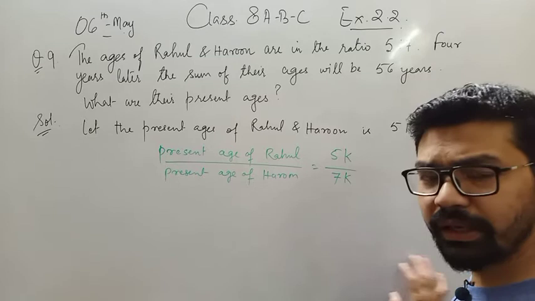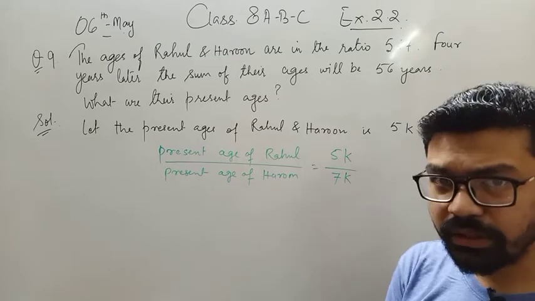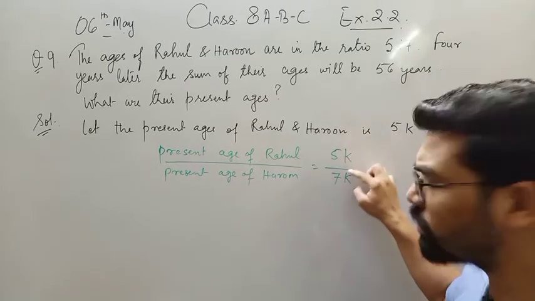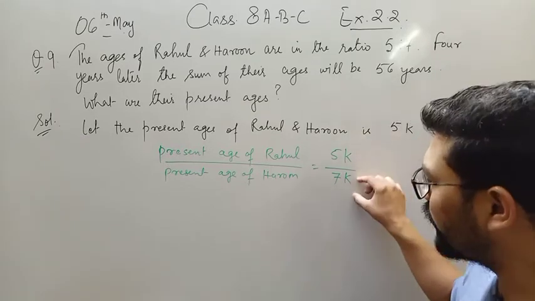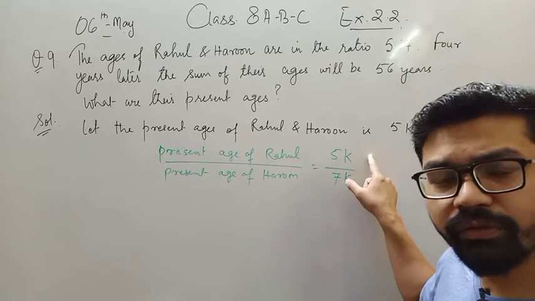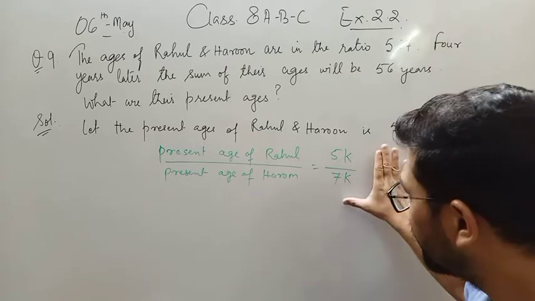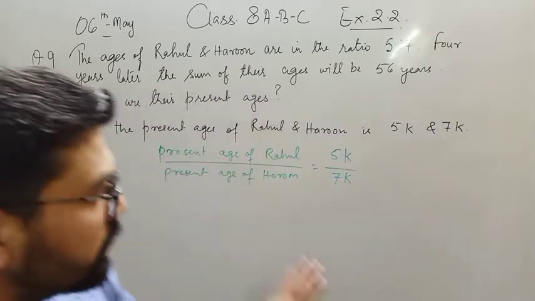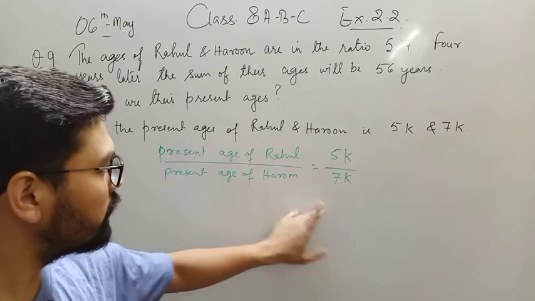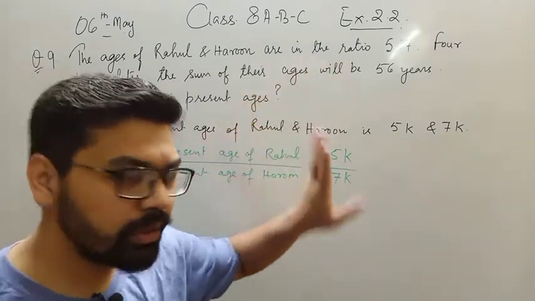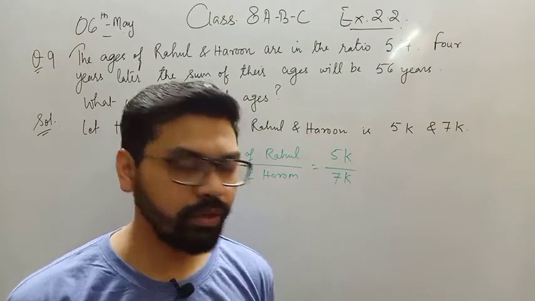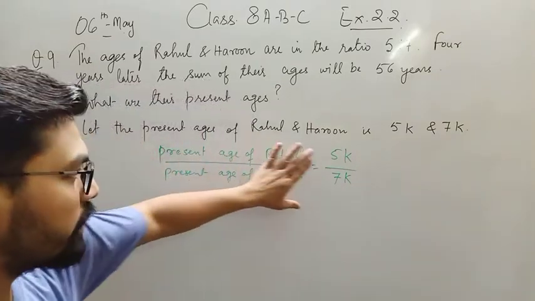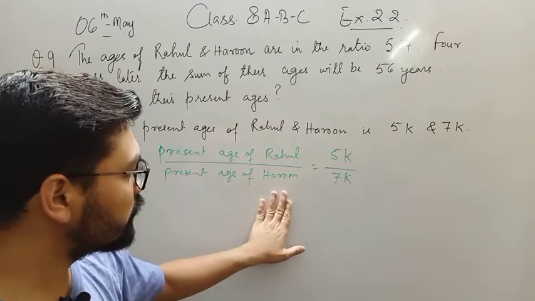At the last, I will explain with the answer what is the significance of k here, why I multiply k with 5 and 7. Till that point, just learn this concept: whenever you have any ratio, you can multiply k with both numerator and denominator. No problem with this. Now the present age of Rahul is 5k and the present age of Harun is 7k.